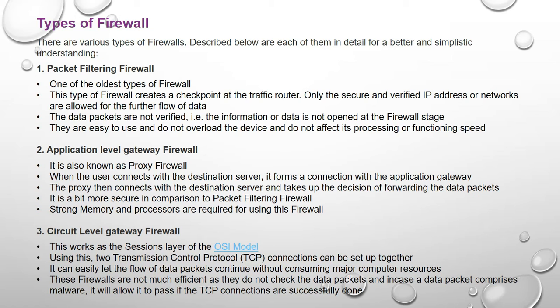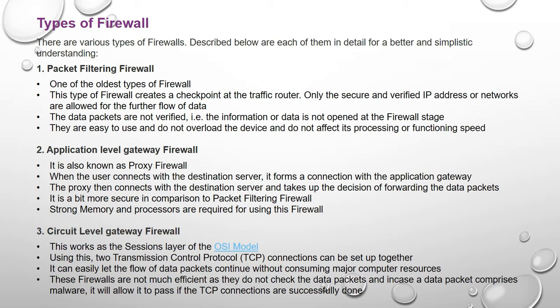So what does it mean? The packet filtering firewall is one of the oldest types of firewall, and it creates a checkpoint at the traffic router. It controls security based on your IP address, which means it verifies the IP address or the network allowed for the further flow of data. The data packets are not verified, that is, the information or data is not opened at the firewall stage. So the packet filtering firewall is the first stage of your firewall.